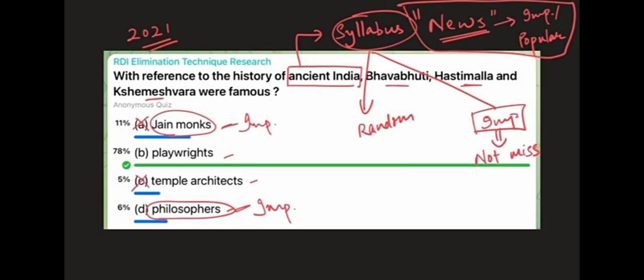Now, this is an unimportant category. This is a completely unimportant category, because who cares about who has designed those temples? Never in your books are these things mentioned. Who has designed your temples? That will not be the answer. This option is similar to the Theosophical Society option in the Madanapalle question, right? Too unimportant to be the answer. So what can be the answer?